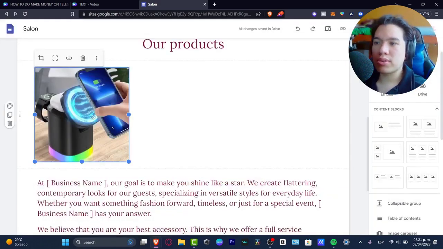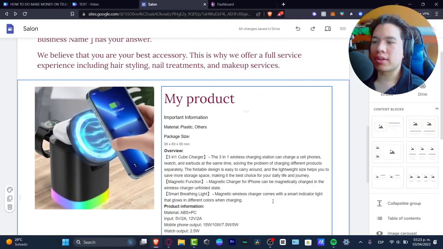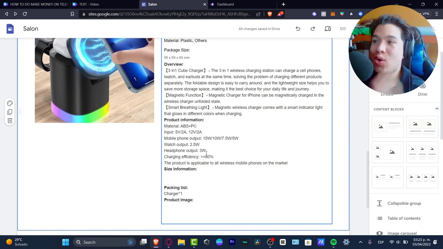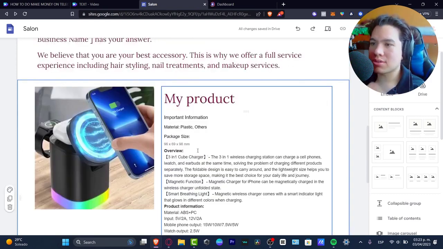So what I want to do now is to add the description, to add the specifications, to add absolutely everything here. It's really important, guys, that you add absolutely all the elements, all the specifications, the actual name of the product, and you want to specify where the product comes from and how much time it's going to take to be received into the actual store.